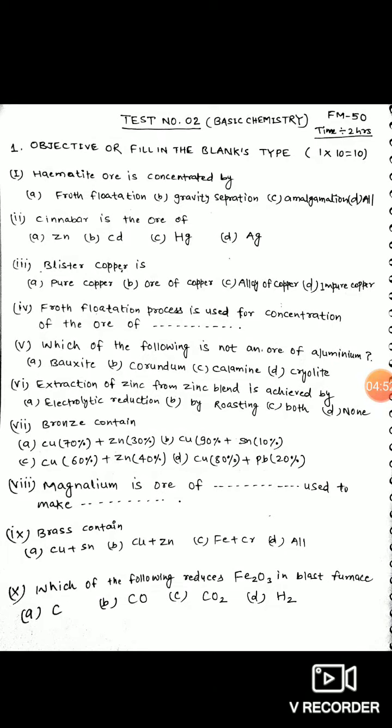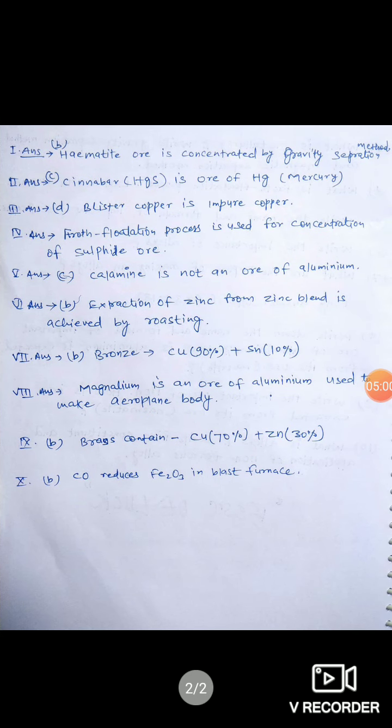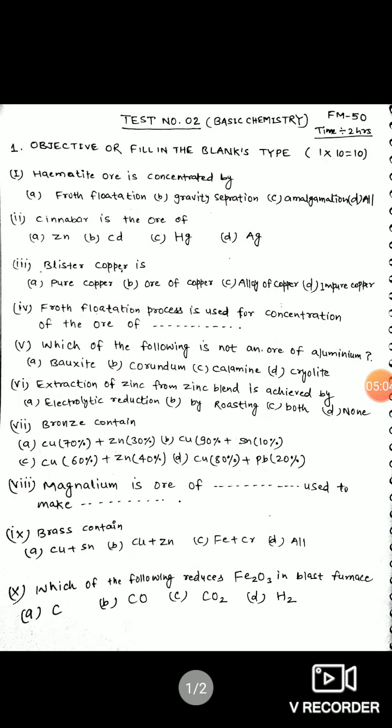Question number 9. Brass contains copper and zinc. Brass contains copper 70% and zinc 30%. So the correct option is B for question number 9. Brass is a non-ferrous alloy. Bronze is also a non-ferrous alloy.